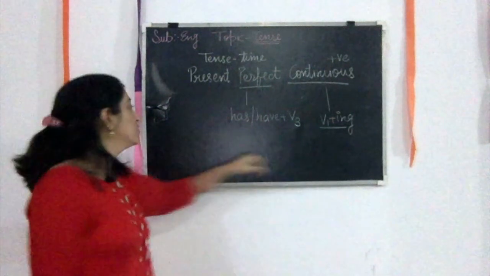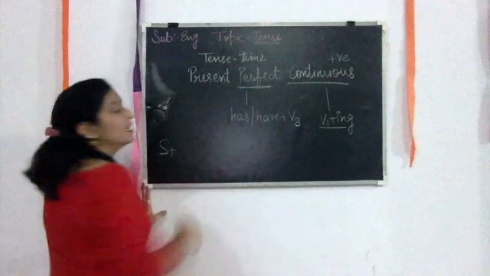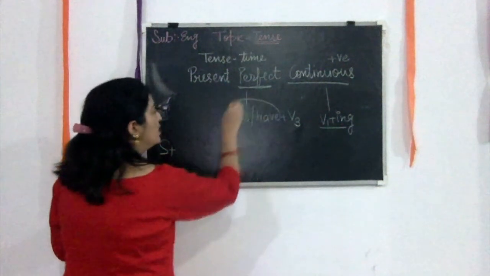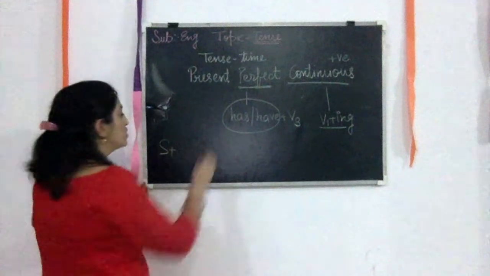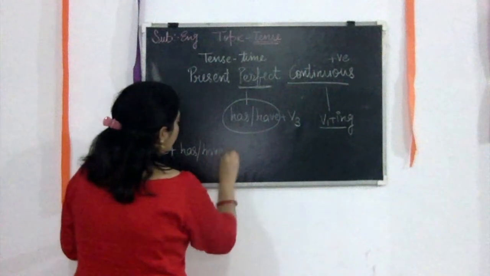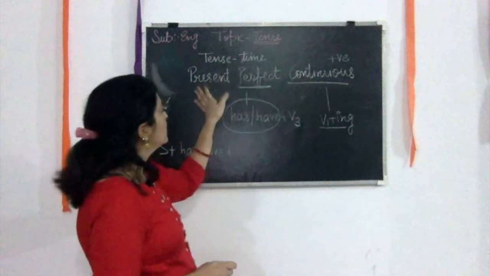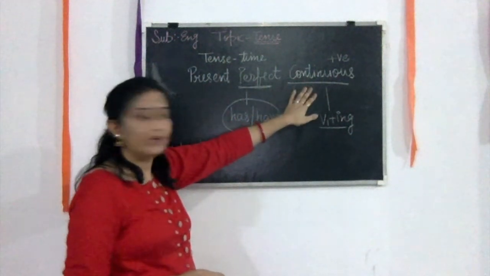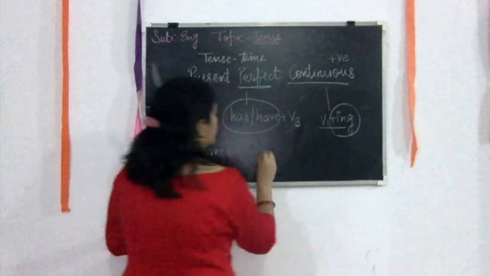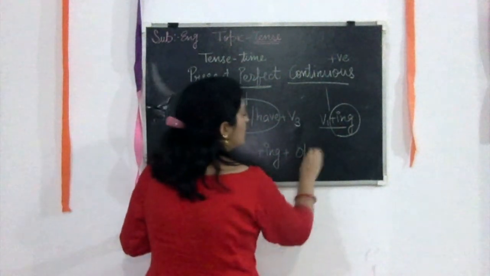So let's see: the subject plus perfect is at the starting of the name present perfect, and what is at the starting of present perfect? It's has or have. So we have to write here subject plus has or have. And then after the perfect, it's written continuous, and it is at the end of this name, so we have to borrow the ing from here. So it's ing plus other things are the same, object or complement.